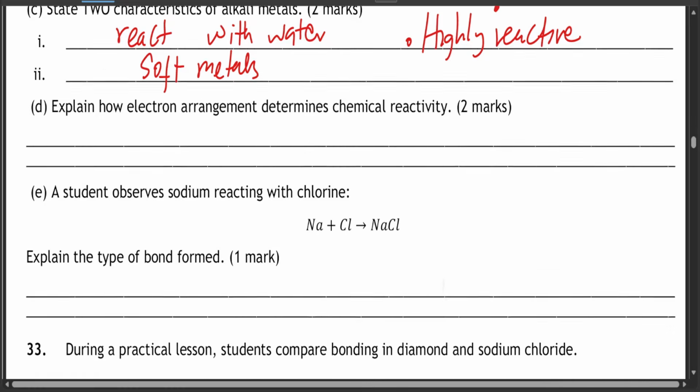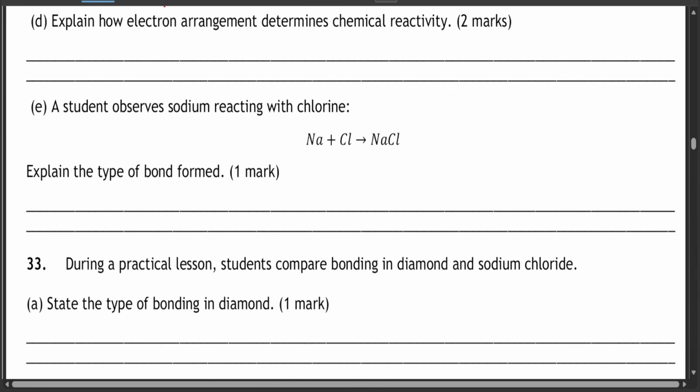They also conduct electricity. Question D, explain how electron arrangement determines chemical reactivity. Chemical reactivity depends on the outermost electrons. Most of the time it depends on the outermost electron.